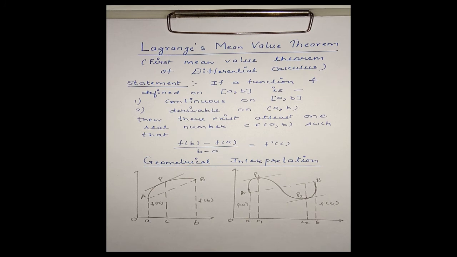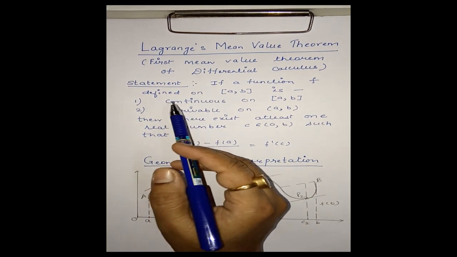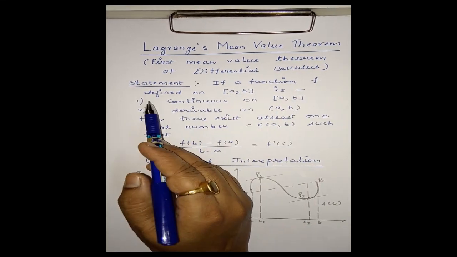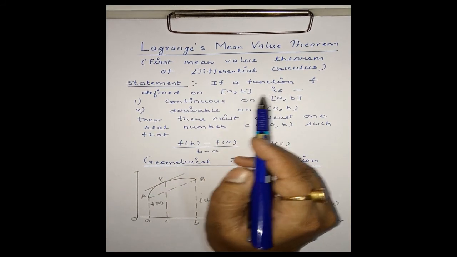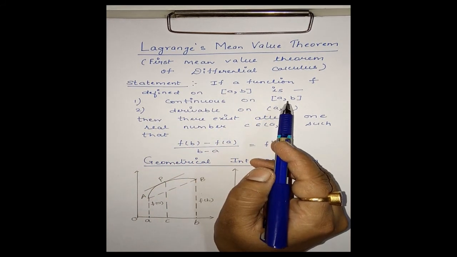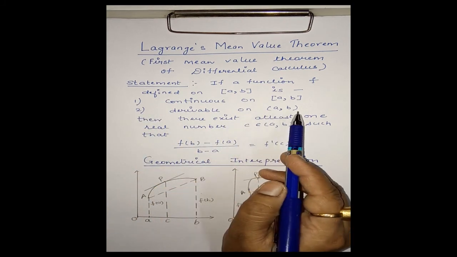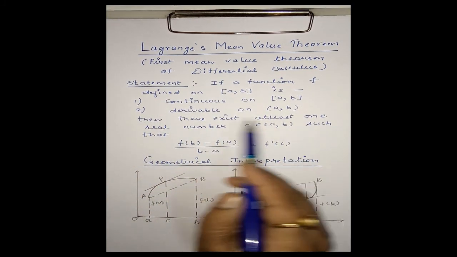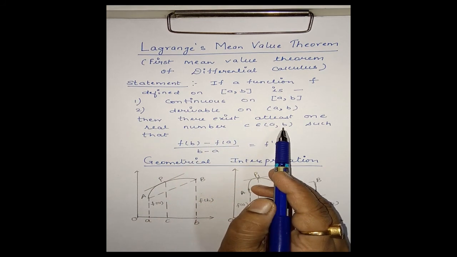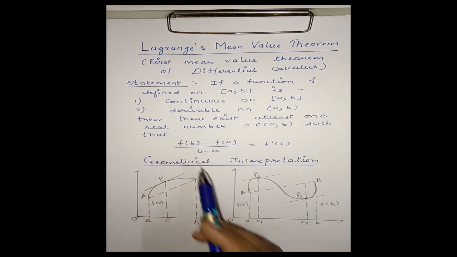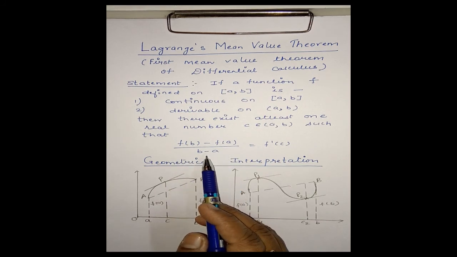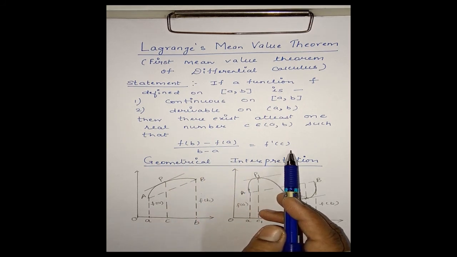Hello friends, in this video I am going to discuss the first mean value theorem of differential calculus, that is Lagrange's mean value theorem. Let us first come to the statement of the theorem. The statement is: if a function f defined on the closed interval [a, b] is first continuous on the closed interval [a, b], second derivable on the open interval (a, b), then there exists at least one real number c in the open interval (a, b) such that (f(b) minus f(a)) divided by (b minus a) is equal to f dash c. This is the statement of Lagrange's mean value theorem.